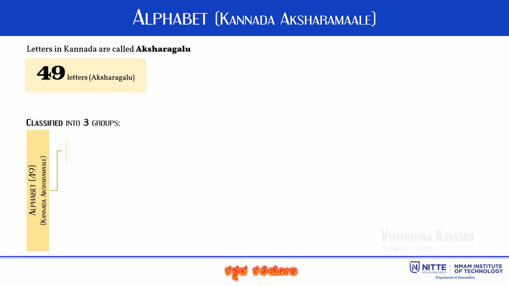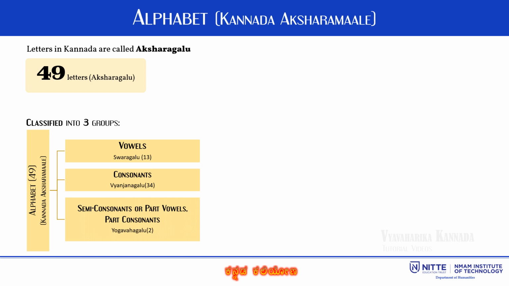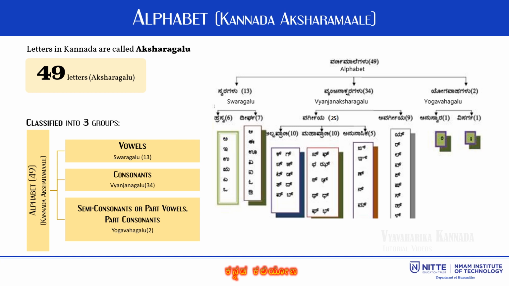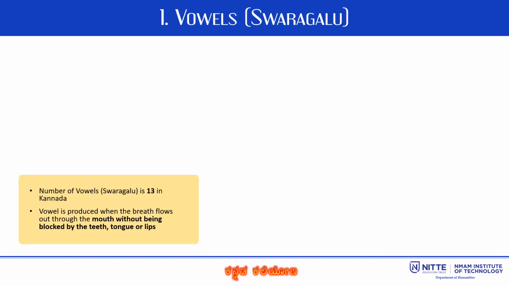Vowels in Kannada are called Swaragalu, consonants Vyanjanagalu, and semi-consonants or part vowels, part consonants, that is Yogavahagalu in Kannada. The diagram on this slide shows the various classifications. Let us look into the details of the classification of Kannada letters of the alphabet.